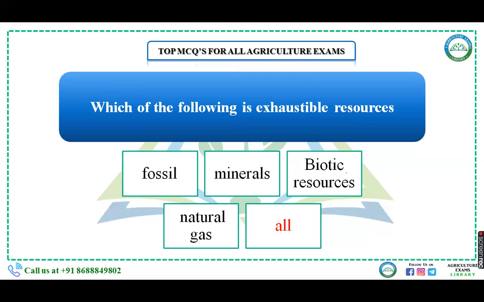When you talk about the renewable, like biotic resources, you see the third option, biotic resources. Again, when you talk about fossil, or you can even talk about natural gas, or when you talk about the minerals, then fossil, minerals, and natural gas are the non-renewable resources, while biotic are the renewable resources. Okay, but all these are exhaustible resources, because I just told you exhaustible resources are of two types: renewable resources and non-renewable resources. So the right answer is all.